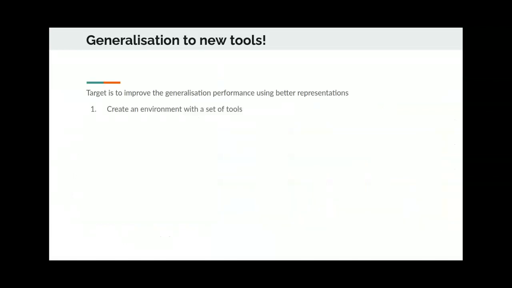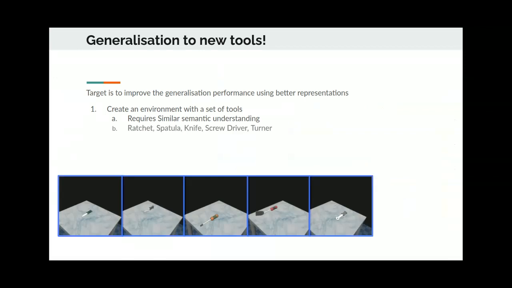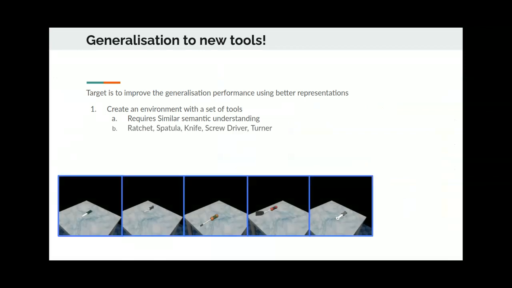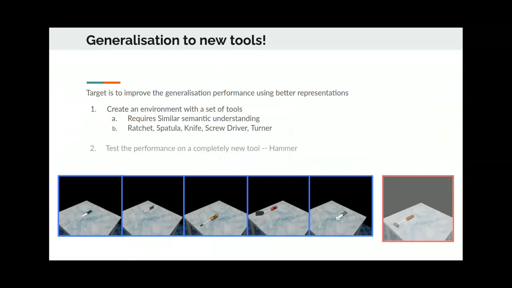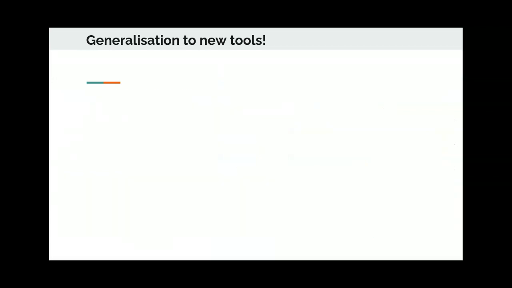Now, in order to better test the generalization performance, we train the network on a set of semantically similar tools, that is, ratchet, spatula, knife, screwdriver and turner, where the task is to pick up the tool and reach a target position using the 24 degree of freedom Adroit hand. During test time, we expose the model to a completely new tool, that is, the hammer, and measure the performance.